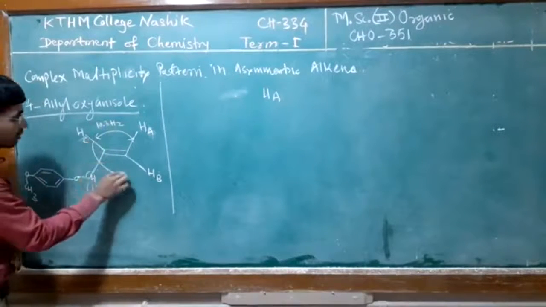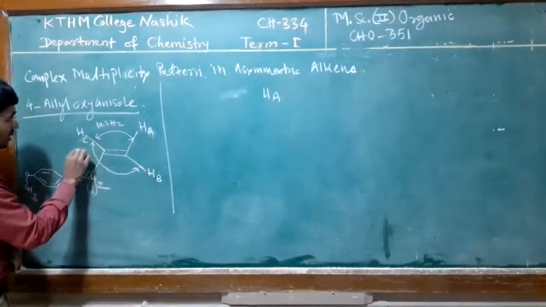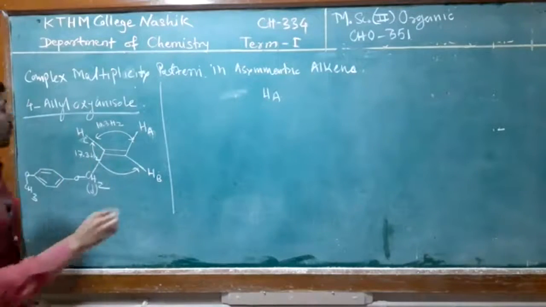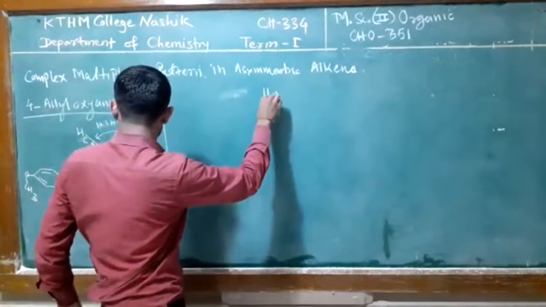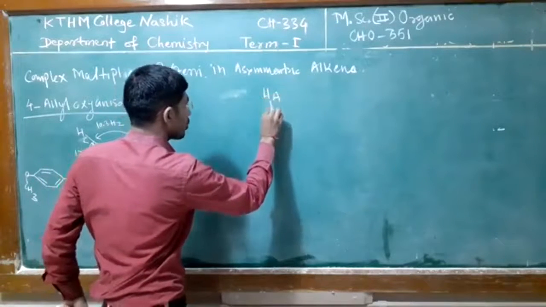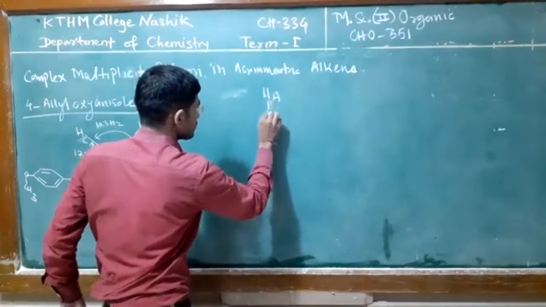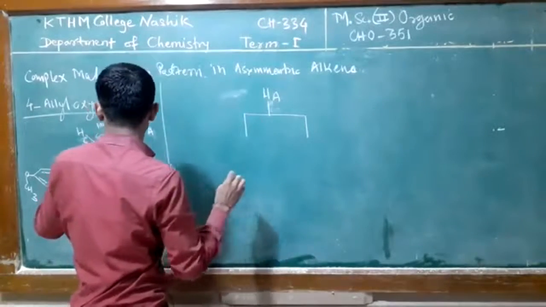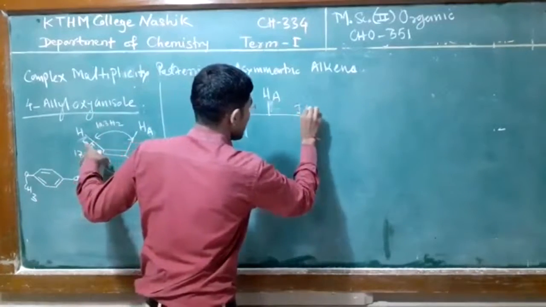For trans, you observe 17.3 Hertz. So this Ha proton is firstly split by the proton Hc, so JAC you observe.